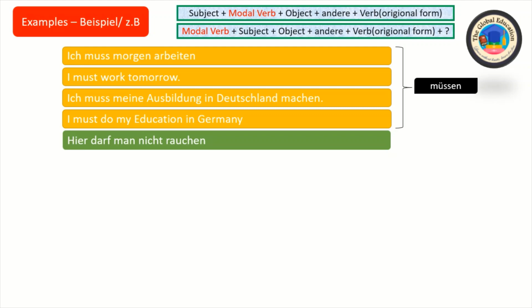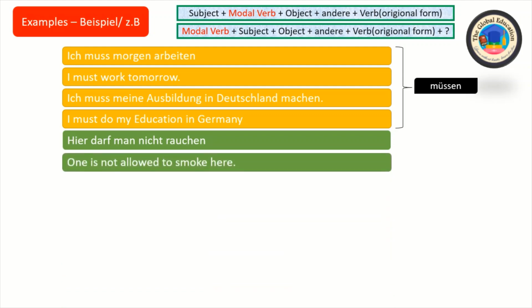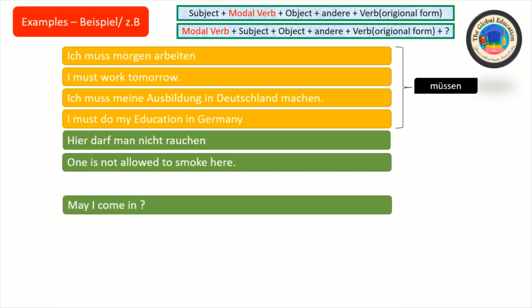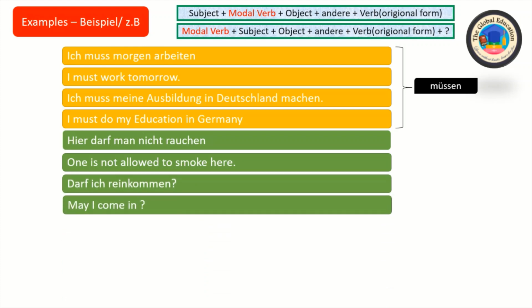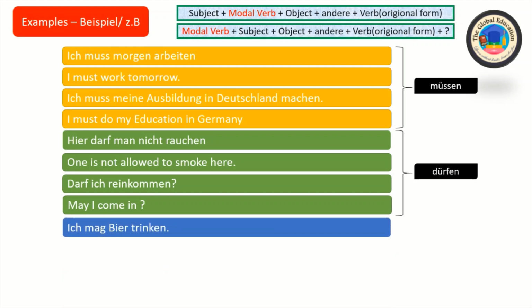Second example: darf man nicht rauchen. Rauchen is the verb, in original form here, and darf is the modal verb, changed according to the subject. Darf man nicht rauchen: one is not allowed to smoke here. May I come in? Darf ich reinkommen? Darf is the modal verb, ich is the subject, and reinkommen is the verb, which we use in original form. So by using the modal verb dürfen we have these four sentences.